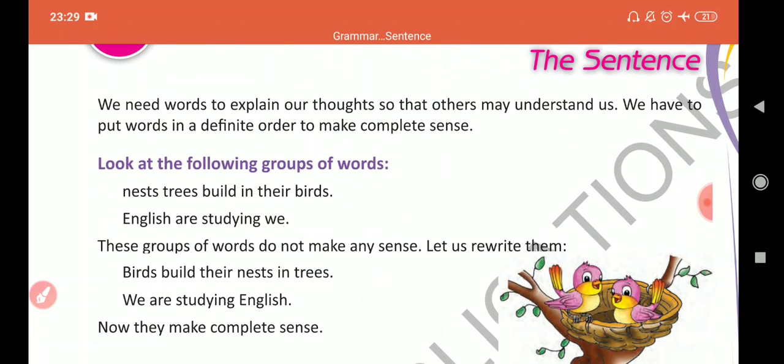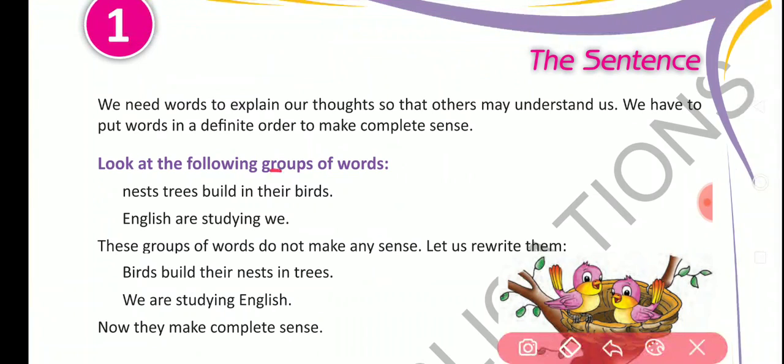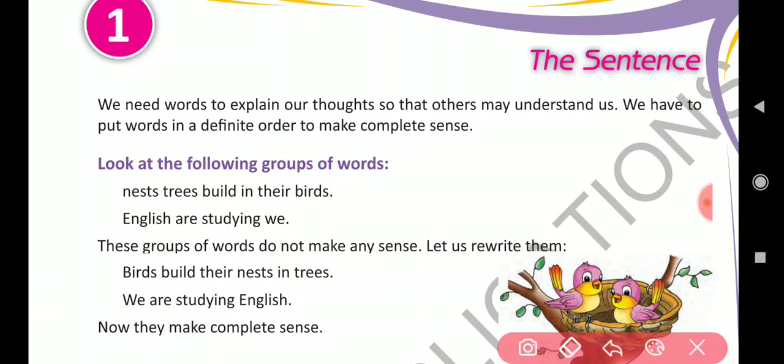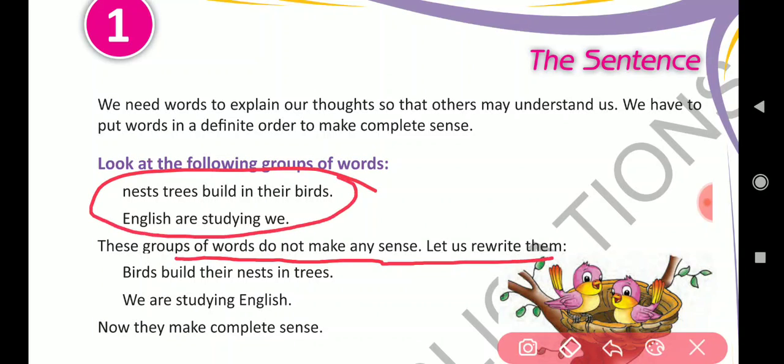So let's start. Look at the following group of words. First, nests, trees built in their birds. Are you able to understand what this is? No. Next, English are studying we. Are you able to understand? No. So let's understand. We should make it in a definite order. These groups of words do not make any sense. So that means these are not proper sentences.